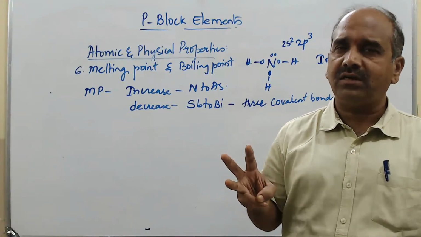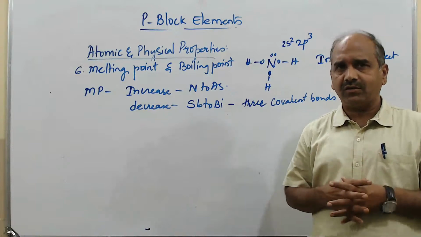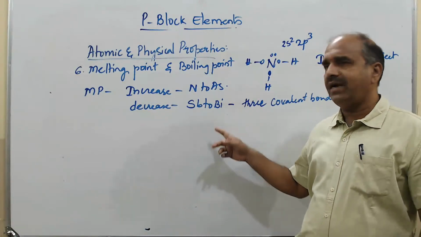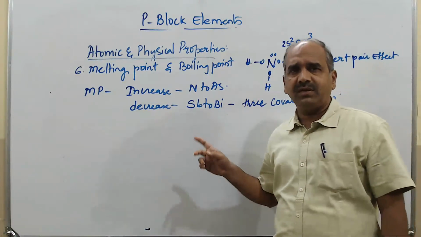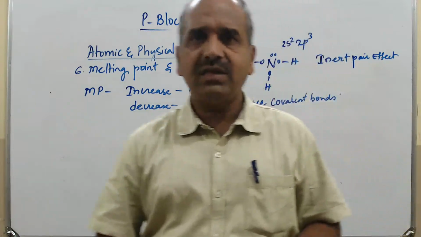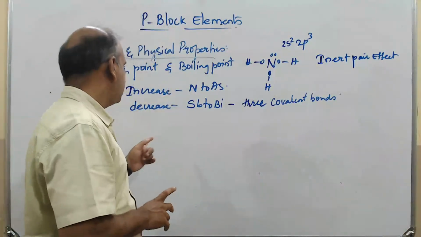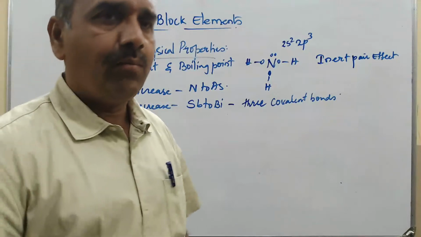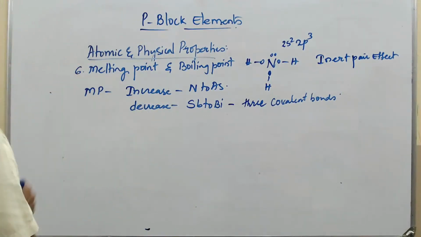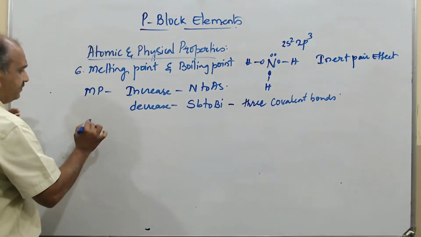Only 3 electrons are. There's a little less attractive force between the antimony or bismuth elements, and that's why they have a lower melting point. Boiling point is not going to be affected because of this.